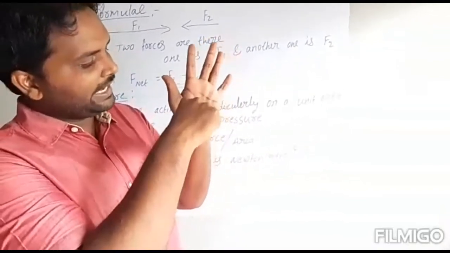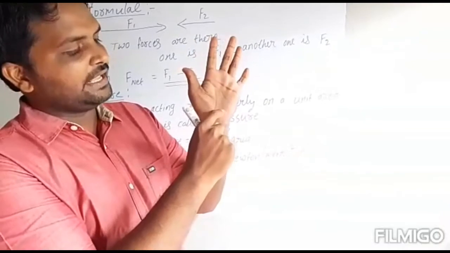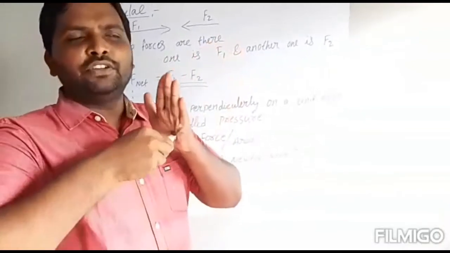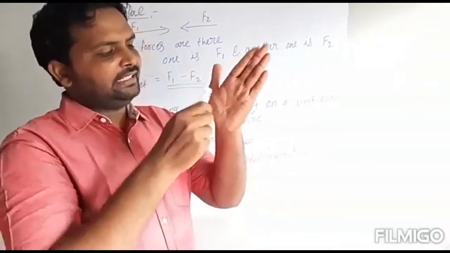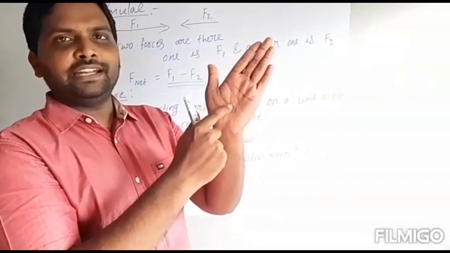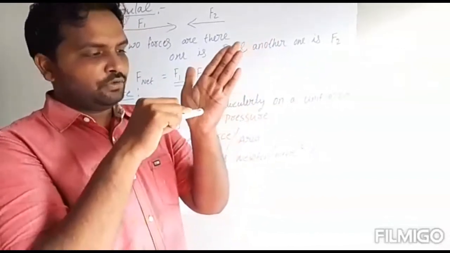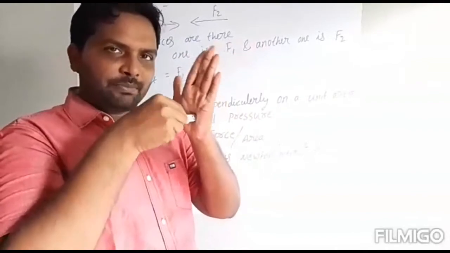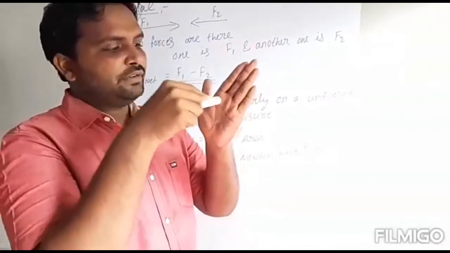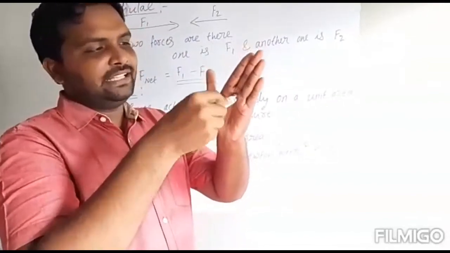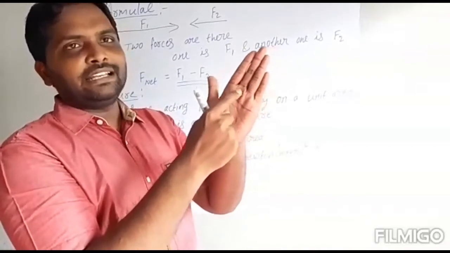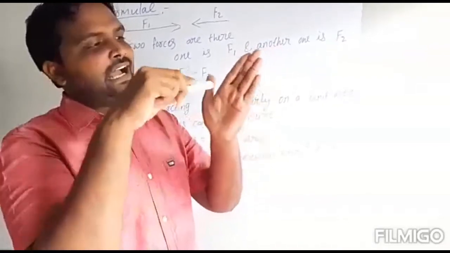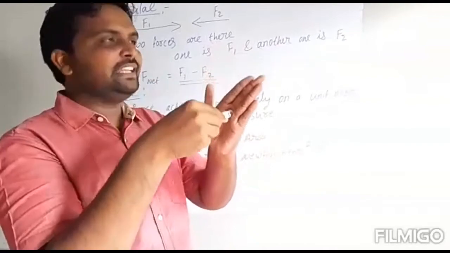If you do it like this, you will feel pain only in this particular area, because you applied pressure on a particular place. At this particular point I will get pain, because I am applying pressure here.